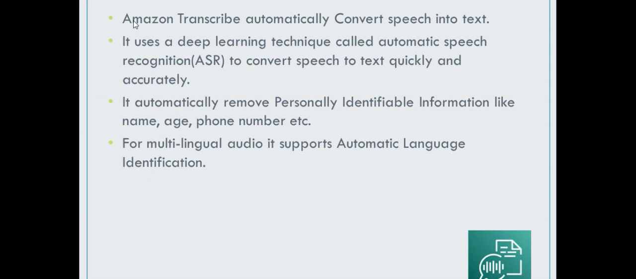So let's understand it first. Amazon Transcribe, like I said, automatically converts speech into text, and for this process it basically uses a deep learning technique, ASR. ASR stands for automatic speech recognition, to convert speech to text very quickly and very accurately. It also allows us to remove PII information. Here PII stands for personally identifiable information like name, phone number, email, etc. For multilingual audio, it supports automatic language identification as well.